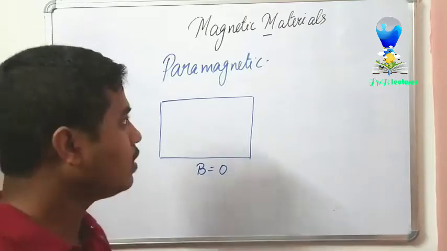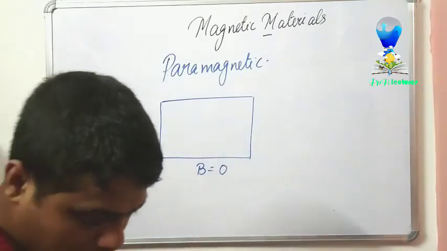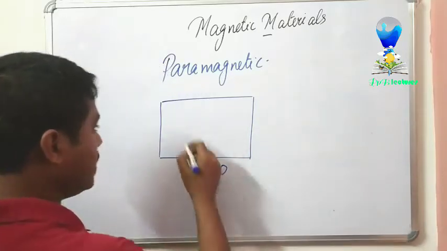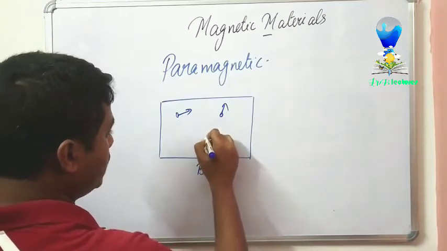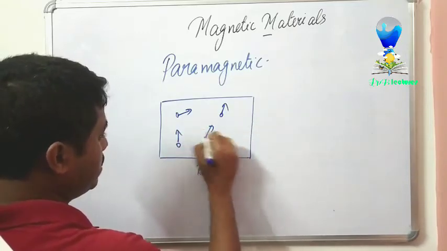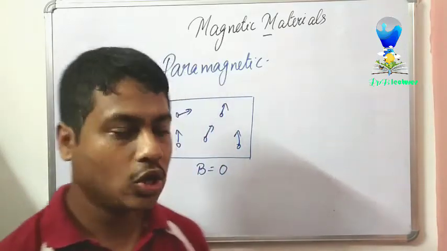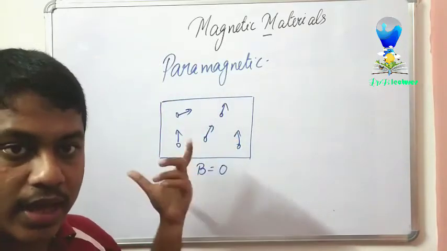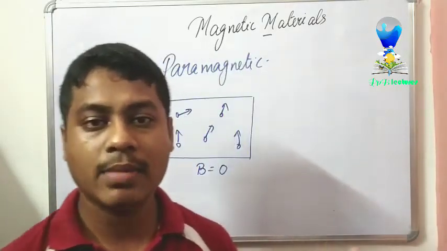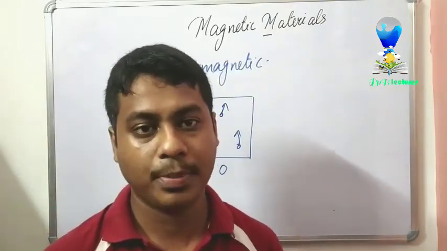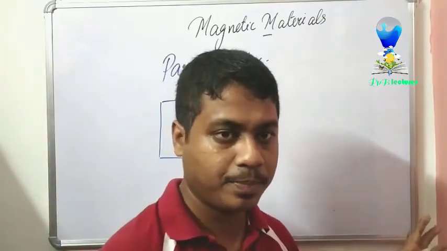Now, if I consider the paramagnetic material placed under a zero magnetic field, then the atoms placed here move randomly here and there. There is no specific orientation of these atoms in a paramagnetic material. So if I calculate the magnetic moment of these atoms, it comes out to be zero, because it is in a random manner. There is no specific orientation related with it.